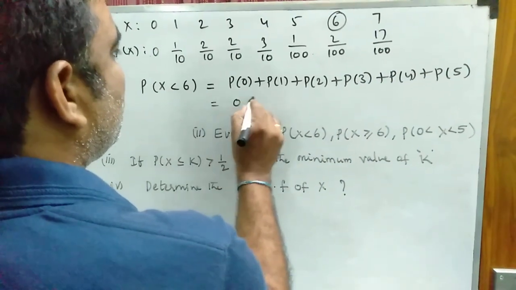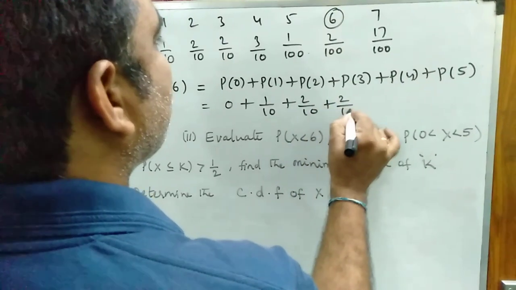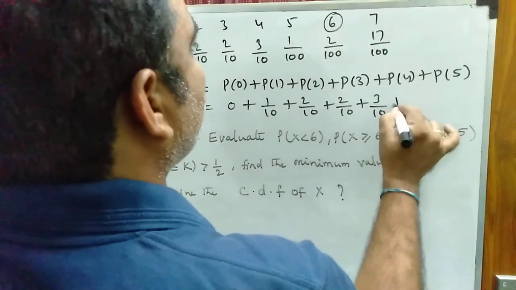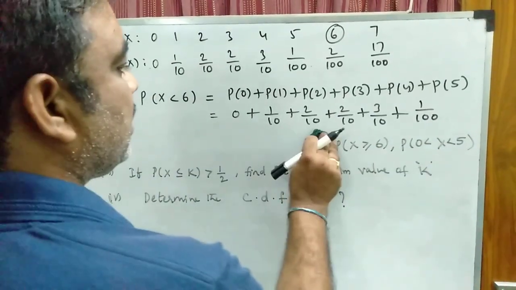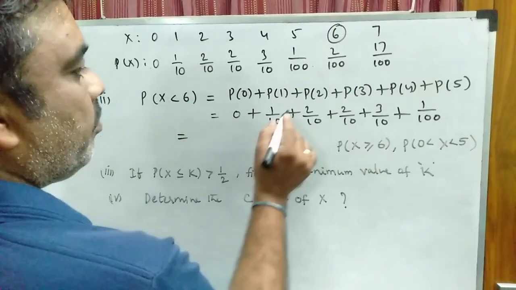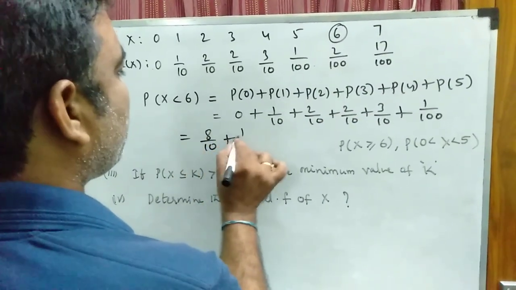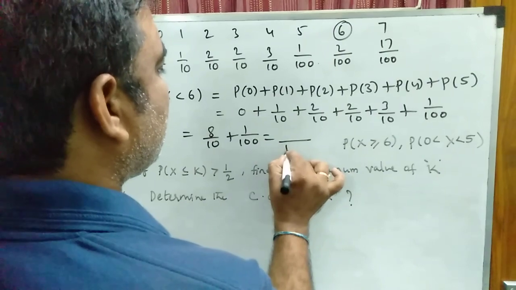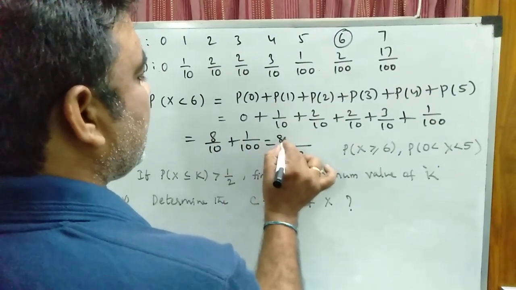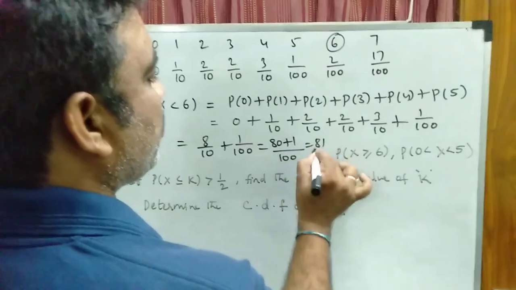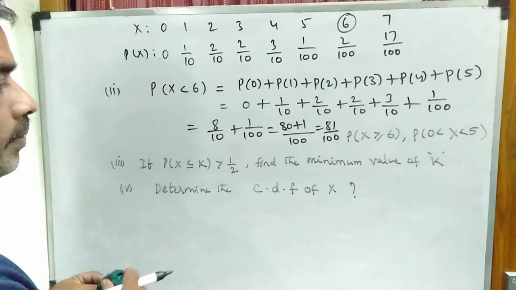Add all the probabilities: 0 plus 1 by 10 plus 2 by 10 plus 2 by 10 plus 3 by 10. P of 5 is 1 by 100. Simplifying, we get 1, 3, 5, 8 by 10 plus 1 by 100. So LCM 100: 10 eights are 80 plus 1. That is equal to 81 by 100. That is the first probability.